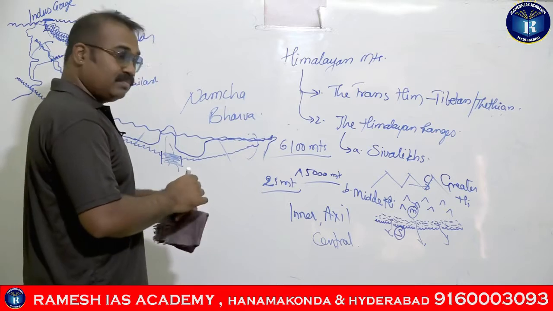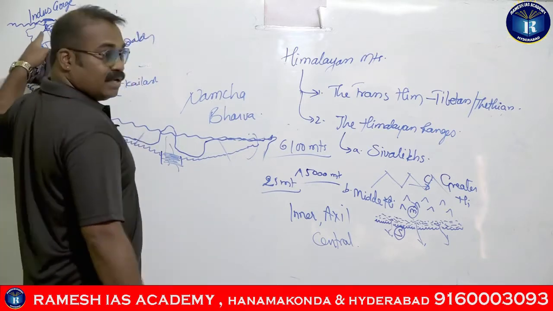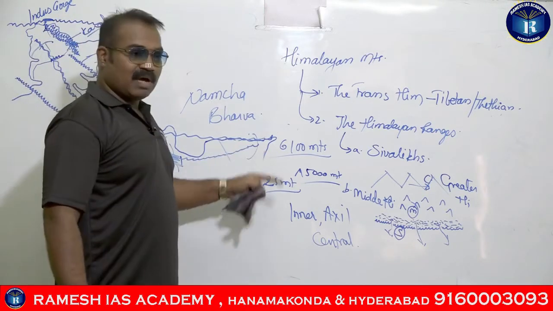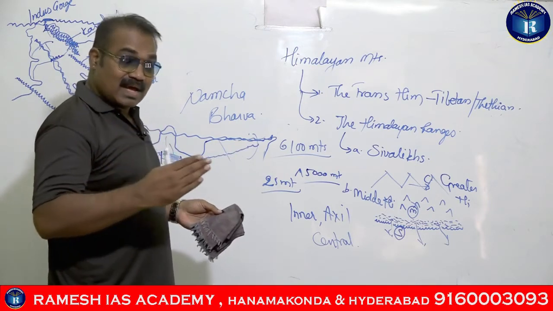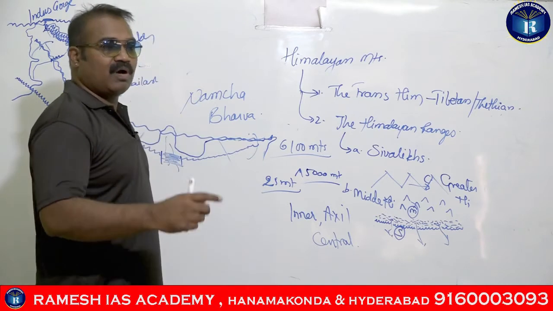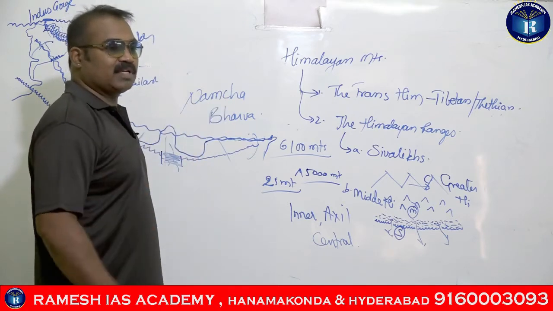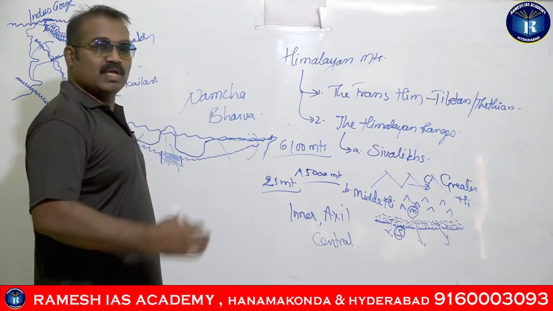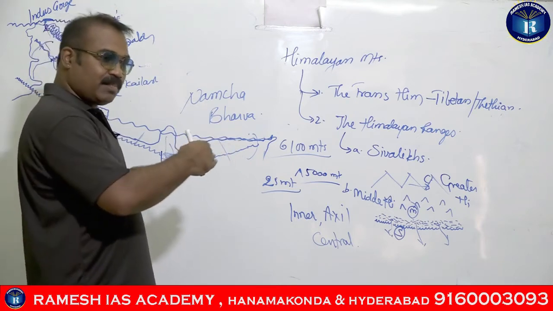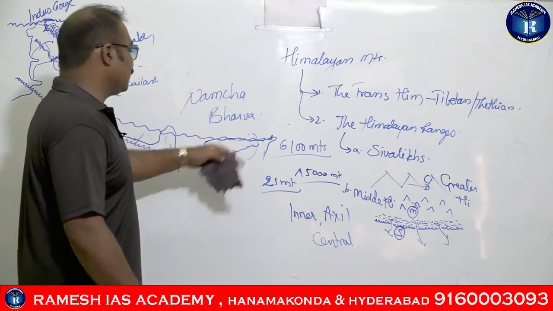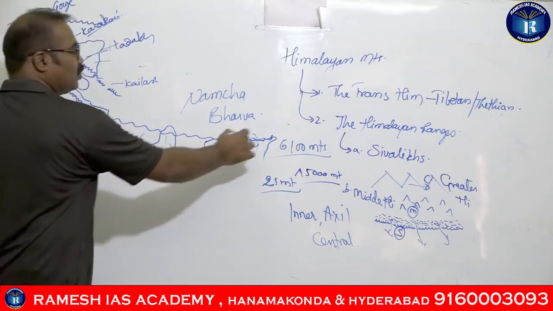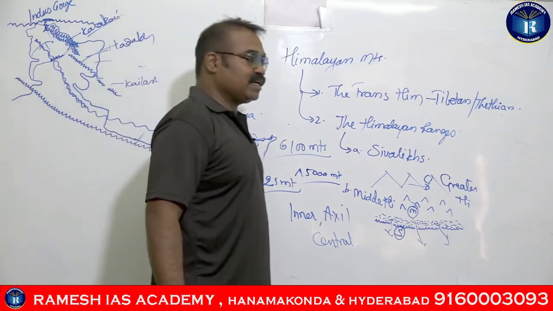So they are extending from Nanga Parbat in POK to Namcha Barwa. Namcha Barwa, right, is the other end of the Brahmaputra river, guys. Okay, so before Namcha Barwa the Brahmaputra river enters into India. So the Greater Himalayas extend from Nanga Parbat to Namcha Barwa peaks, guys.